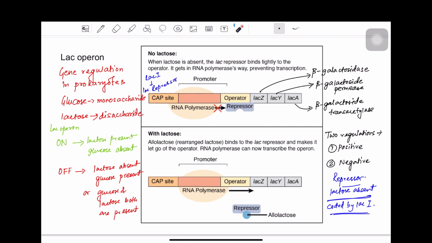Now if the operator site is blocked by a repressor, if the repressor is bound at the operator site, then the RNA polymerase will not be able to move forward. It is facing a constraint here, and if it cannot move forward, then of course there will be no transcription from these genes.